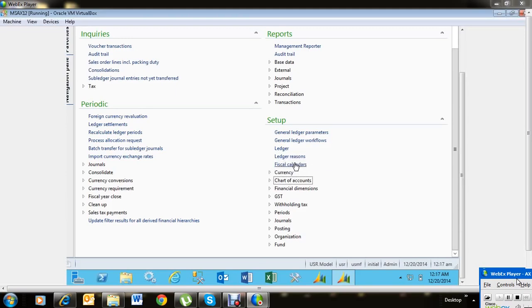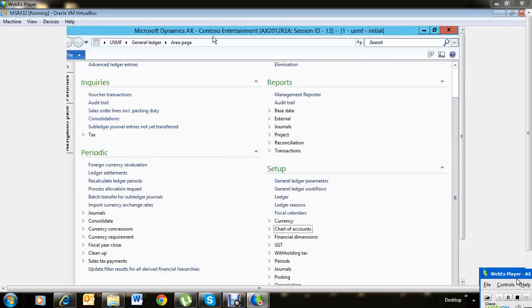Then we're also going to create the fiscal calendars before we set up our ledger. And under the ledger, all the global configurations that we have done till now, we're going to attach to our company. Along with that, we also see how we import the currency exchange rates in our initial classes.